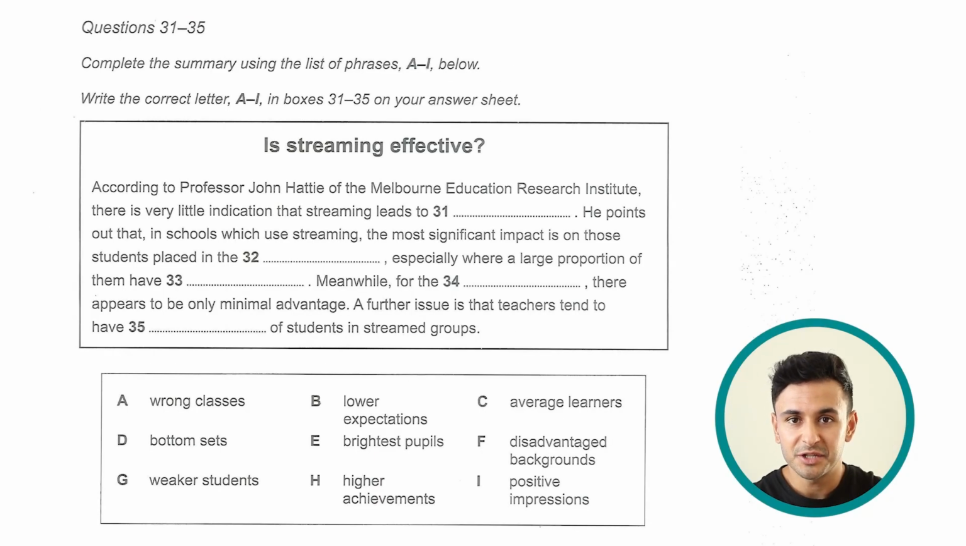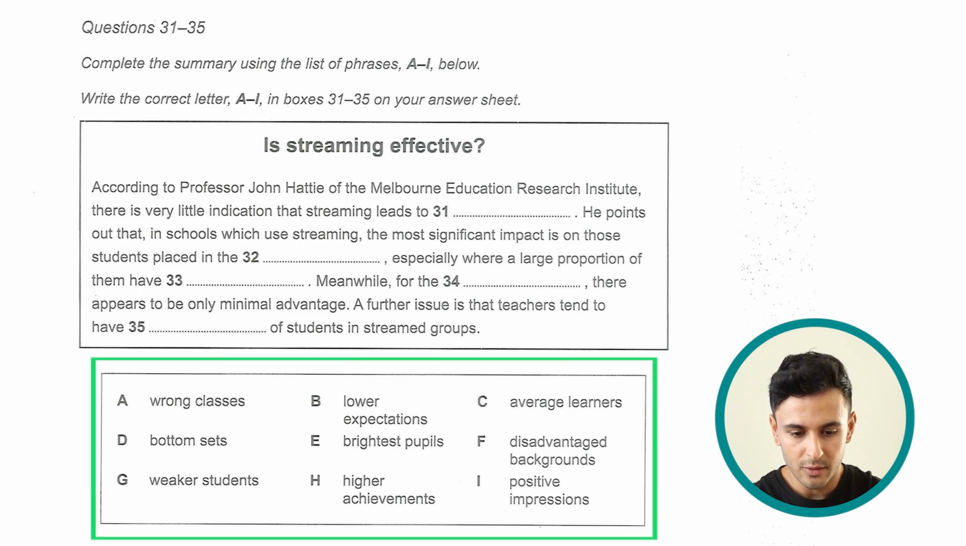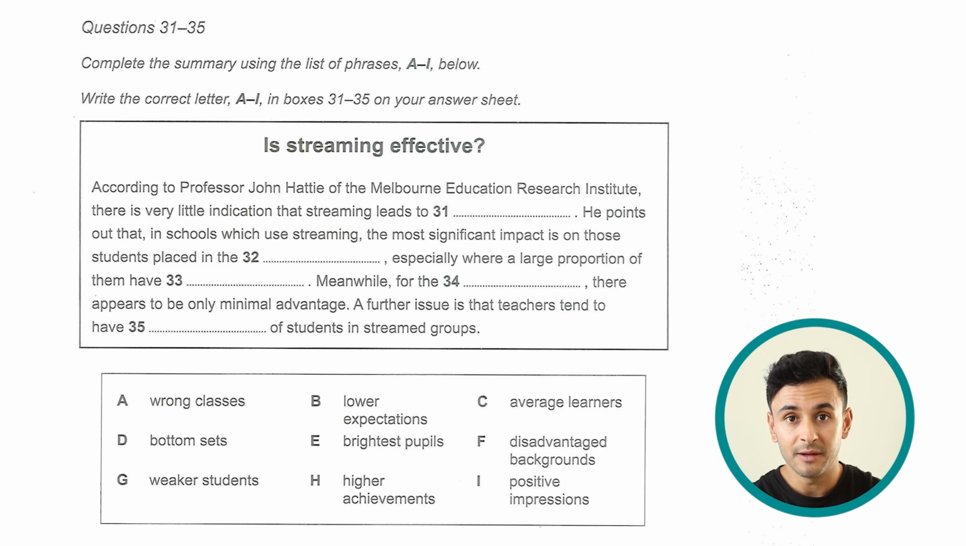Now we move to the next section, which is summary completion, and here we have questions 31 to 35. Complete the summary using the list of phrases A to I below. So we have a little summary here, and just underneath it we have 9 options, and we have to choose from these options to complete the summary. The summary here is: streaming effective? According to Professor John Hattie of the Melbourne Education Research Institute, there is very little indication that streaming leads to 31, and then we have to choose.